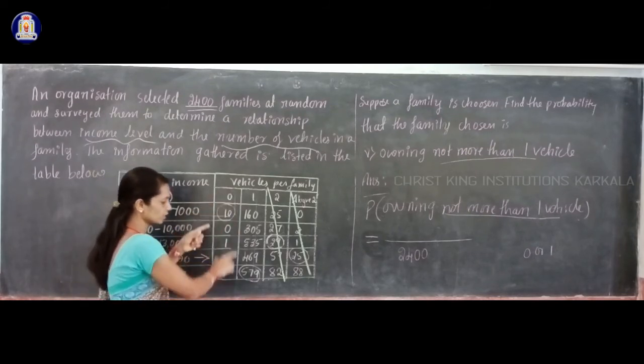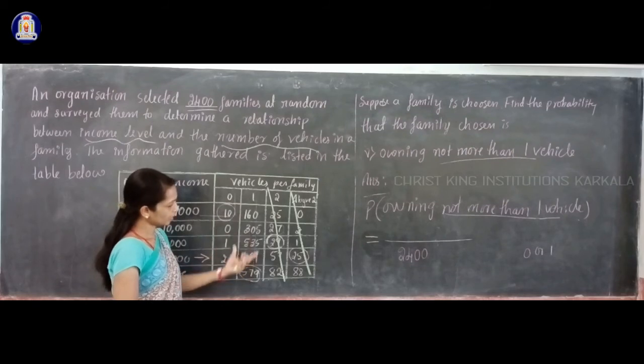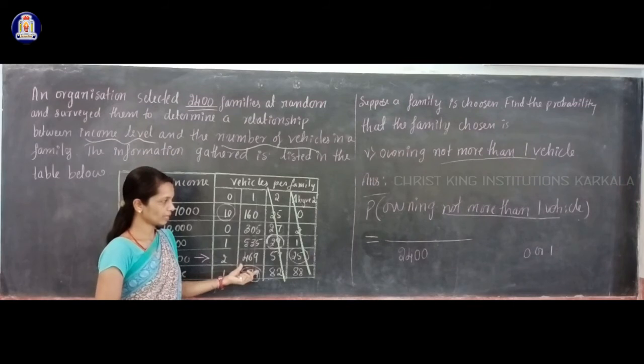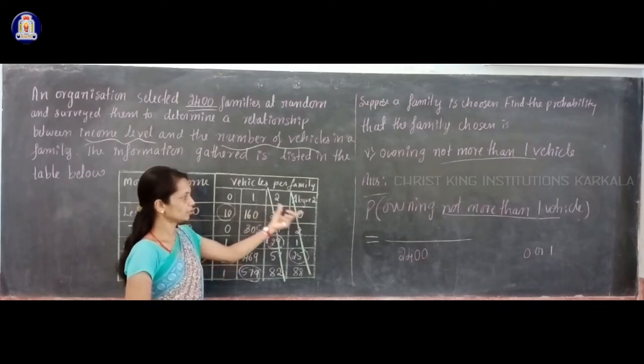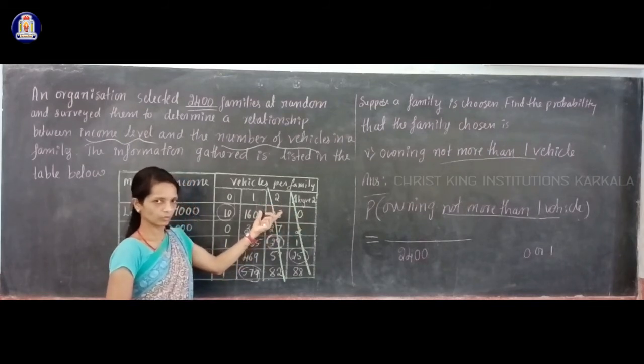You can take the zero column numbers and one column numbers, because that many families are owning not more than one vehicle. They can have zero vehicle or one vehicle, but not more than that, means they should not own two vehicles also.